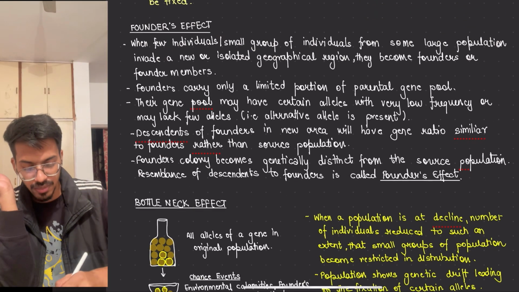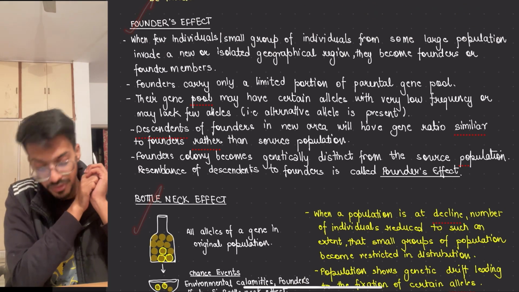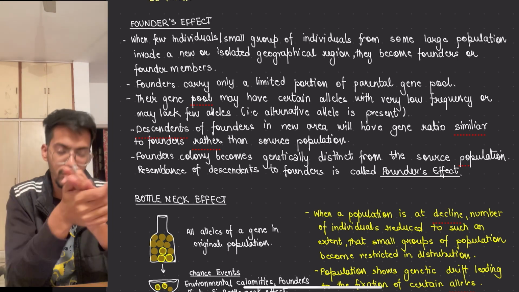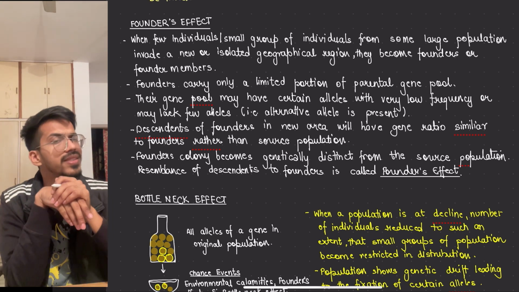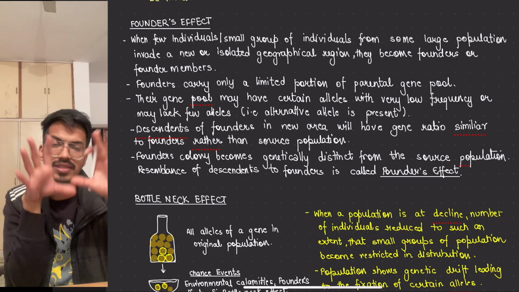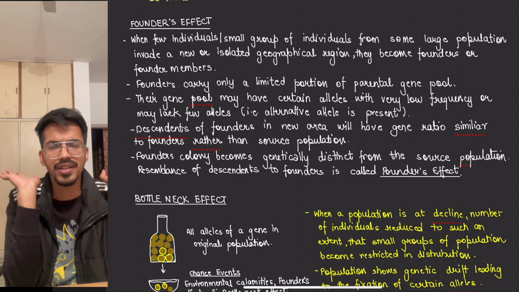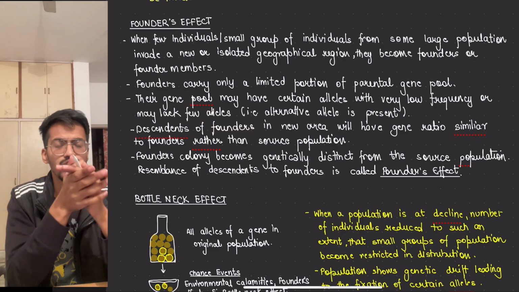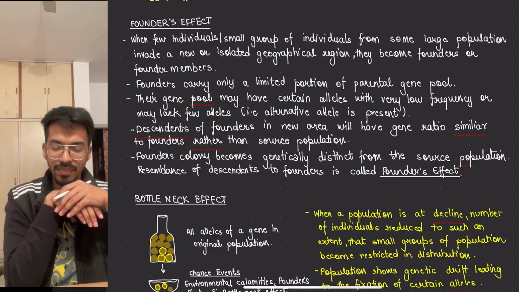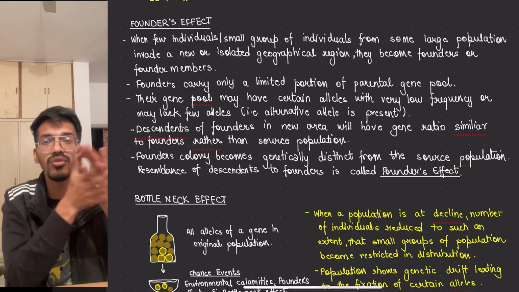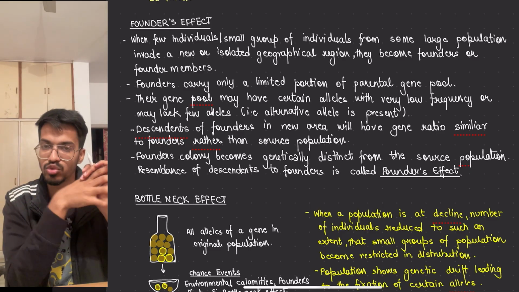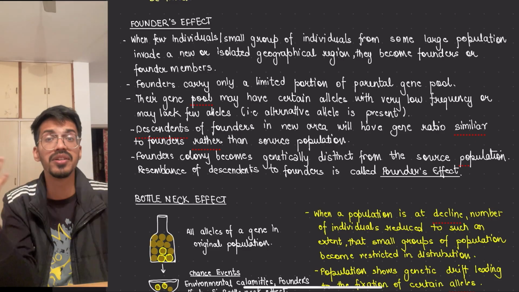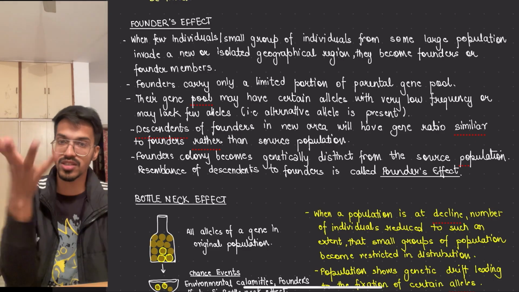Okay, then coming up, there are two things we will understand. One is the founder effect, one is the bottleneck effect. What is the founder effect? Simple meaning, for example, in an isolated area we humans are living, right? And imagine that the human population is only 100, in the whole world. Soon a flood came. Okay, and what happened? 90 of them died, only 10 were left. So those 10 people will repopulate; they will mate and they will repopulate their species to the next number.